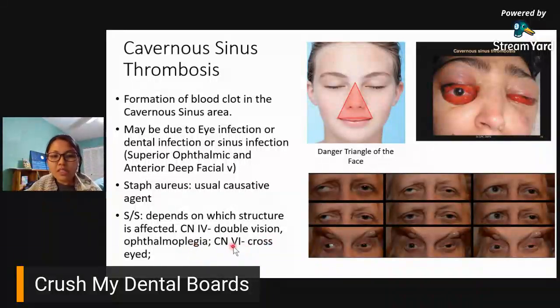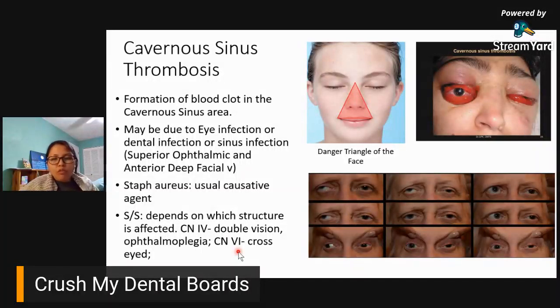And then if CN6 or your abducens nerve is affected, then the person can end up with like a temporary cross eye. So usually, sabi nila, when it comes to cavernous sinus thrombosis, the most affected among all the sinus contents would be your CN6 because it's the smallest and it's on the medial aspect. So, yun.